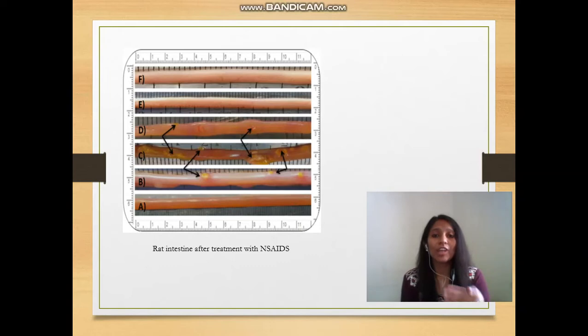So why am I sharing this experiment? It is because one should not ignore the side effects of frequently taking painkillers. This is the major side effect caused by NSAIDs, which we frequently take during our routine.